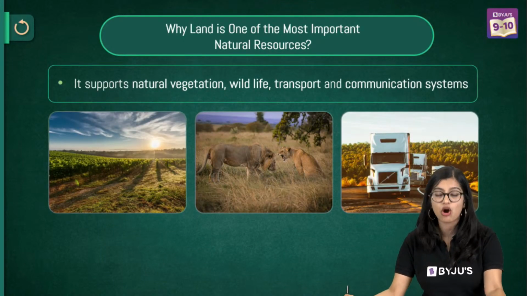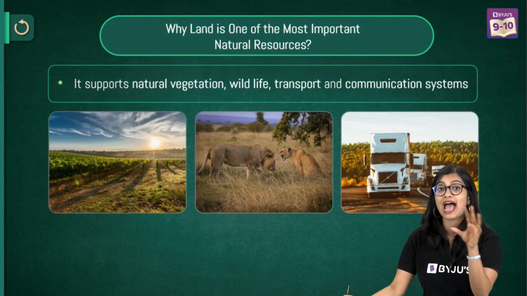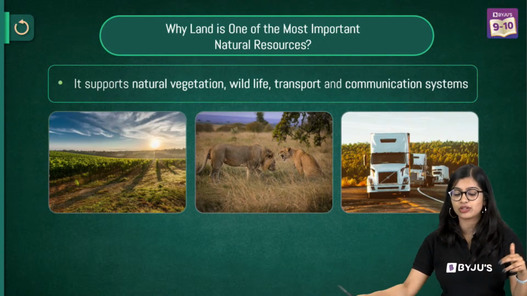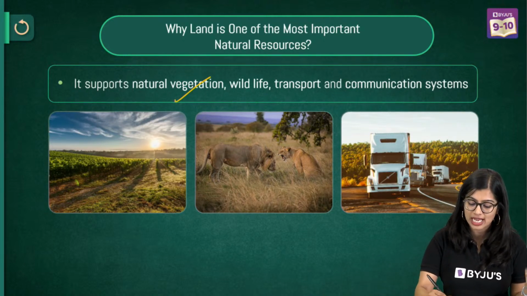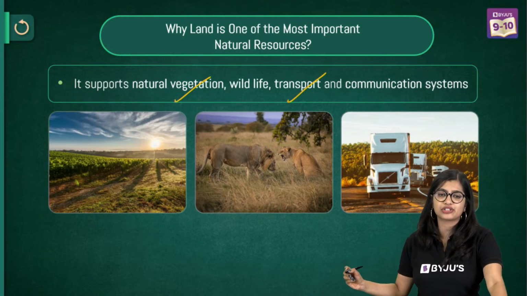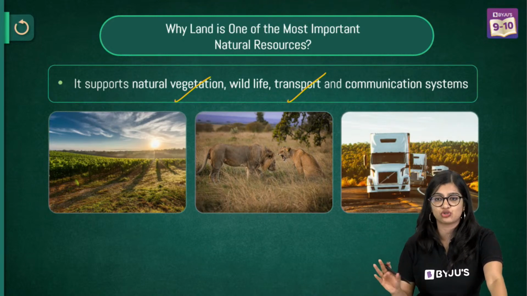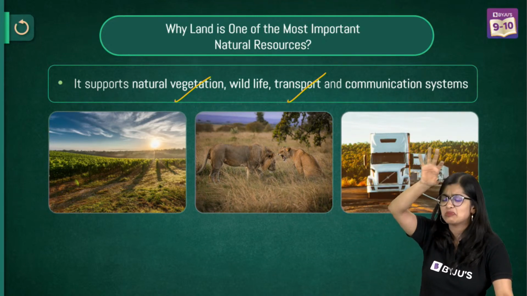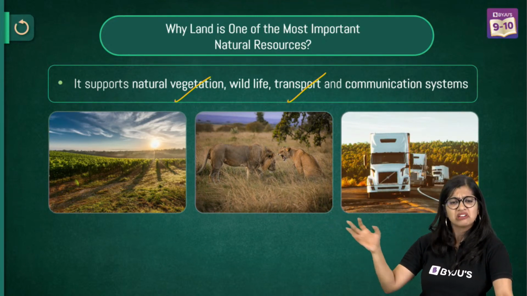Now, quickly moving on to talking about land and soil as a resource. When you talk about land as a resource, we know that land is very important because it supports natural vegetation, transport, communication systems, and so on and so forth. In land, we see that there are plains, mountains, and plateau regions, different kinds.